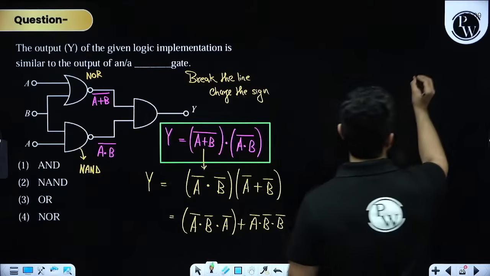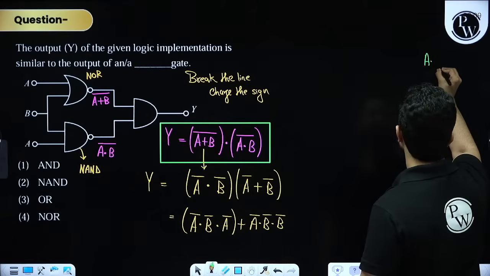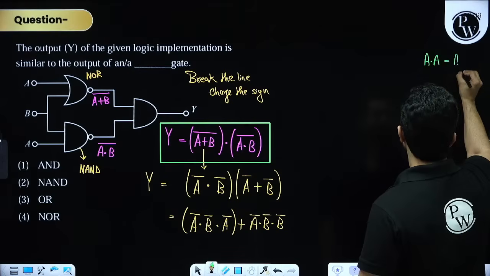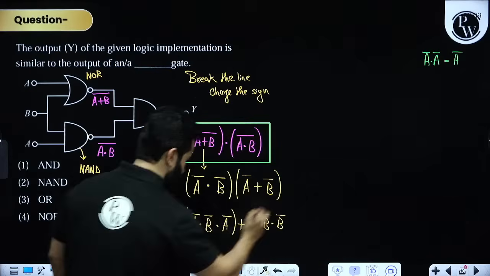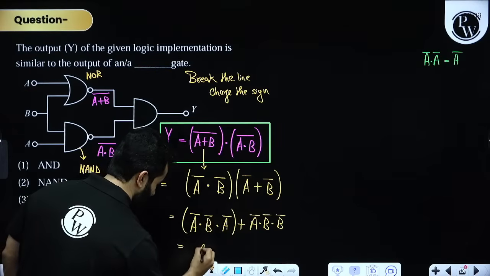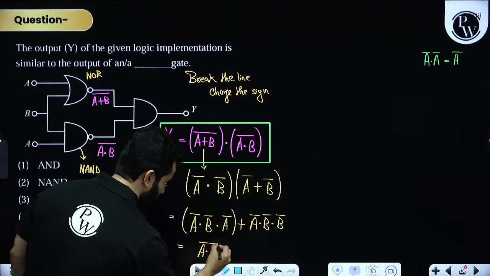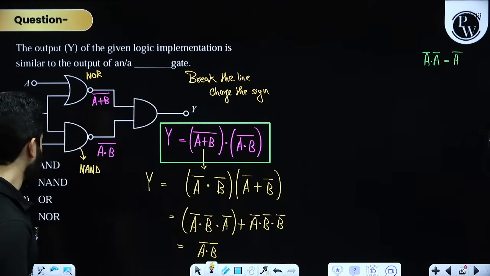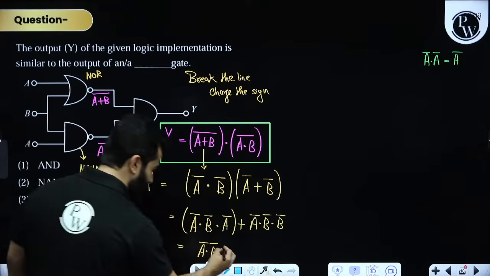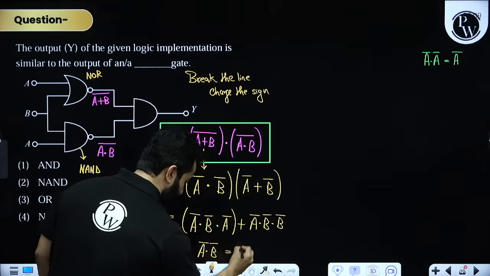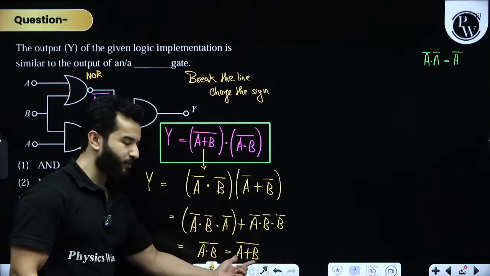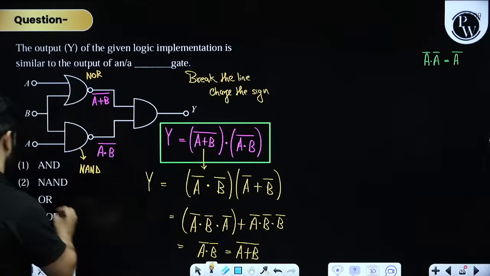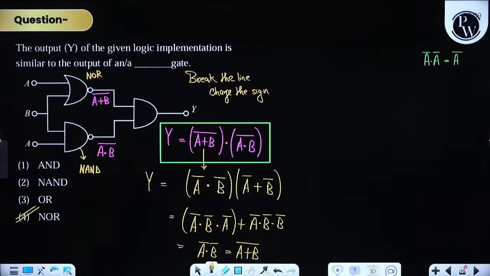Please remember, if somebody asks what is A dot A, it is A. If somebody asks what is A bar dot A bar, it is A bar. So this will become A bar dot B bar, and this is also the same A bar dot B bar. So again we can rewrite it as A plus B whole bar. A plus B is OR and the inverter bubble makes it NOR. So the answer is going to be 4, NOR.